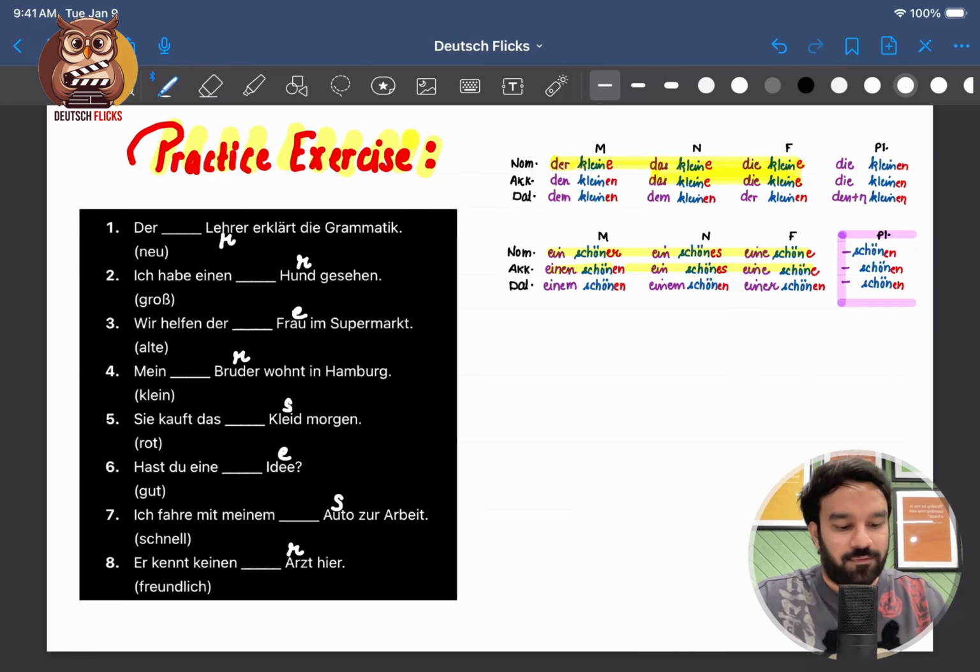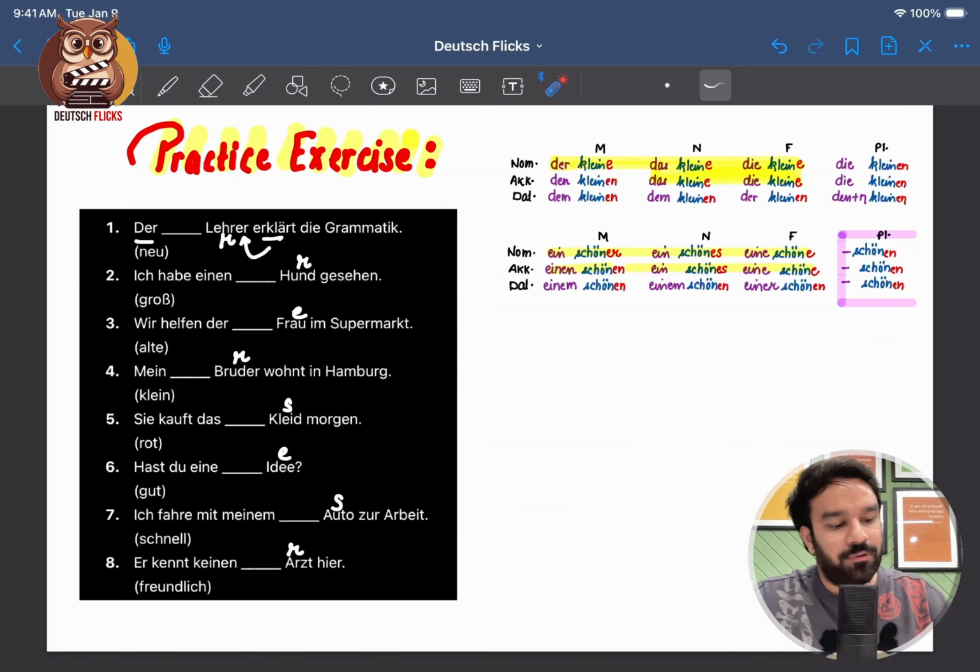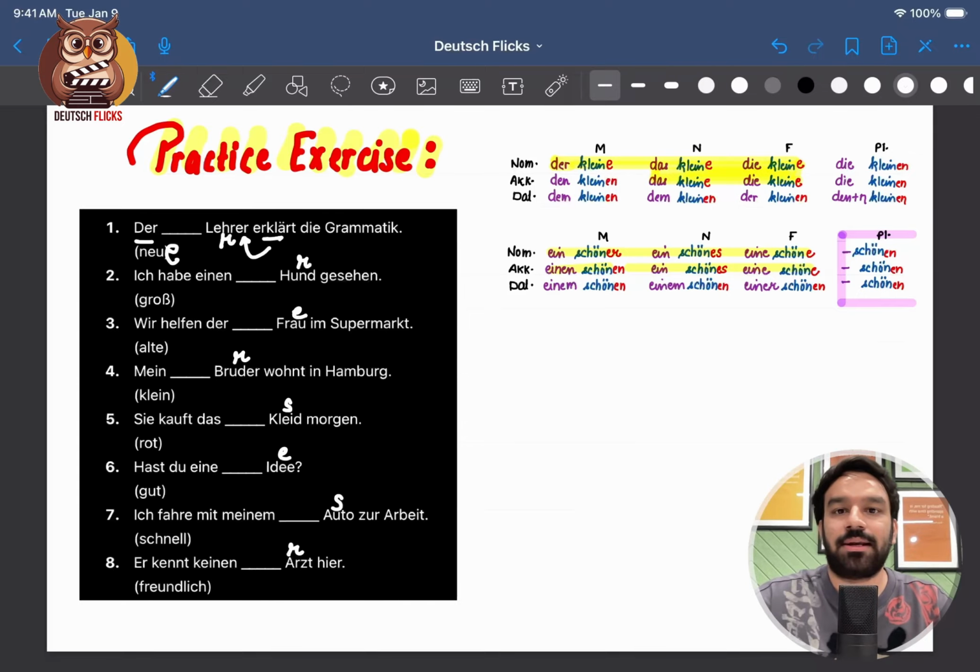So what table to refer? With "der" I can see I have to follow my definite article table. Okay, what is the case? This verb "erklärt" is being conjugated according to this part, which means this is the subject, and subject will take nominative case. And my noun is masculine. So what do we have for nominative masculine? Here we have "kleiner", that means adjective ending "e". So with "neu", adjective ending "e". Der neue Lehrer erklärt die Grammatik. The new teacher explains the grammar.